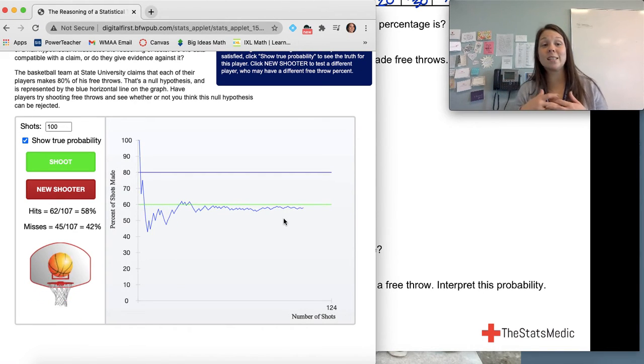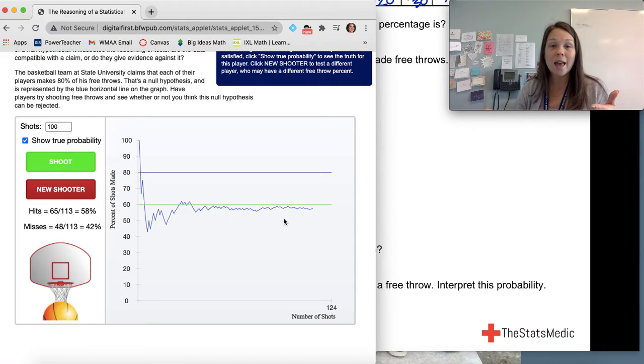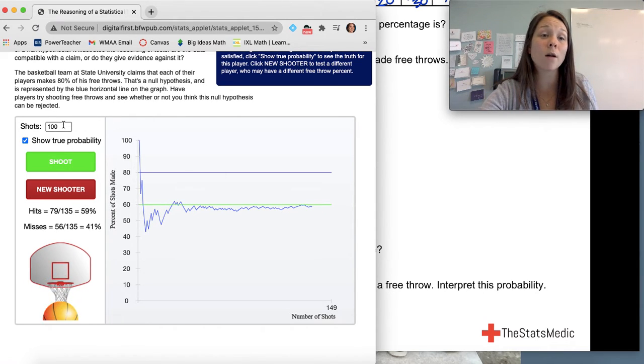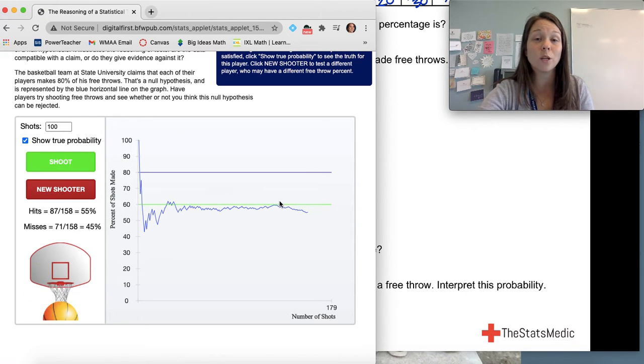So even though it might seem like 80 is a big number, it's really actually not big enough to get the most accurate representation. And we could actually continue going through this to 1,000 and continue doing more and more shots, and you would find that as we continue to do more shots, this proportion of shots made is going to be really, really closely aligned. But again, that doesn't mean that we're not going to dip below it or above it again, but we eventually will level off with this.